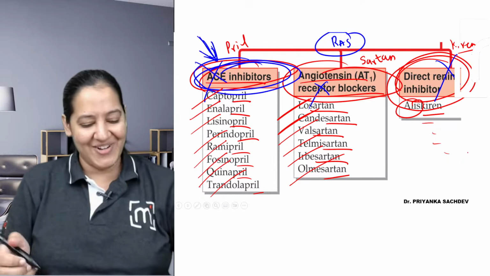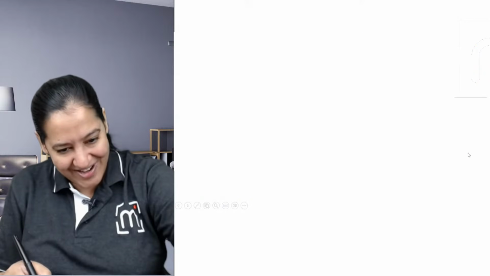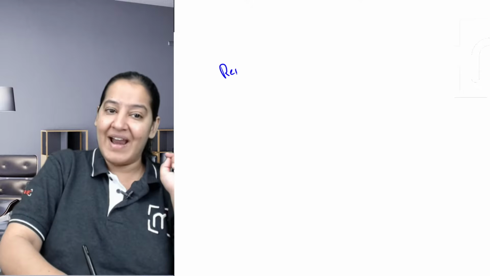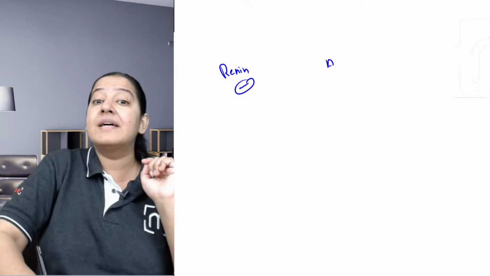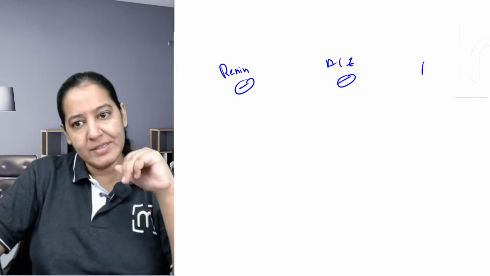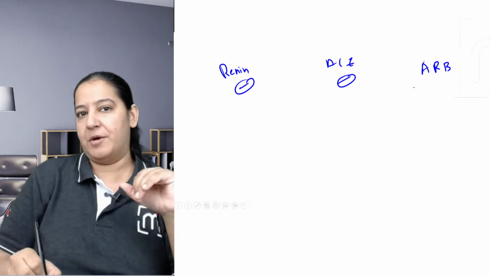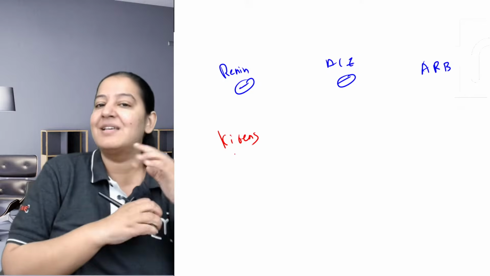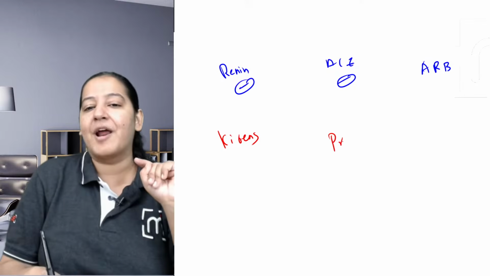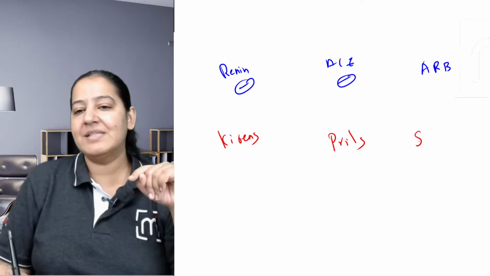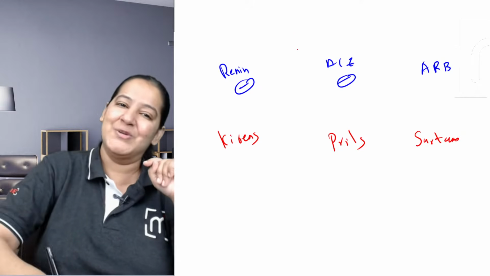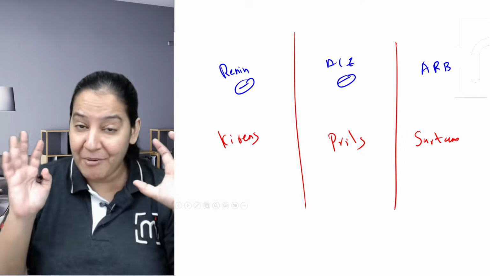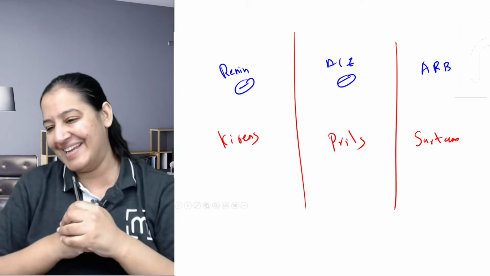So what are the 3 drugs? Can you tell me the name of the 3 drugs? Anyone? Who is a renin inhibitor? Who is an ACE inhibitor? And who is an ARB, angiotensin receptor blocker? Renin inhibitors are Kirans. ACE inhibitors are Prils. And ARBs are Sartans. I used to learn like that. But learn the prefix also. I am highlighting again and again.